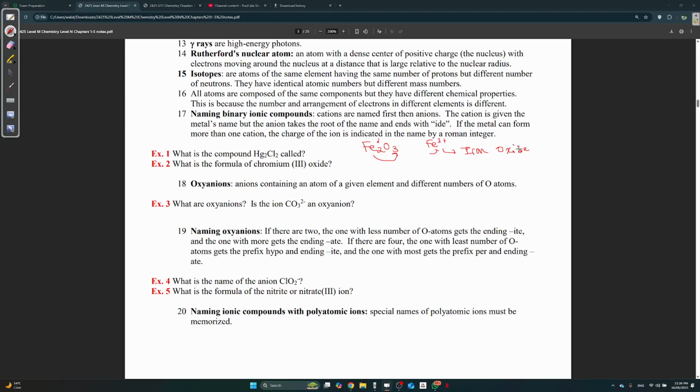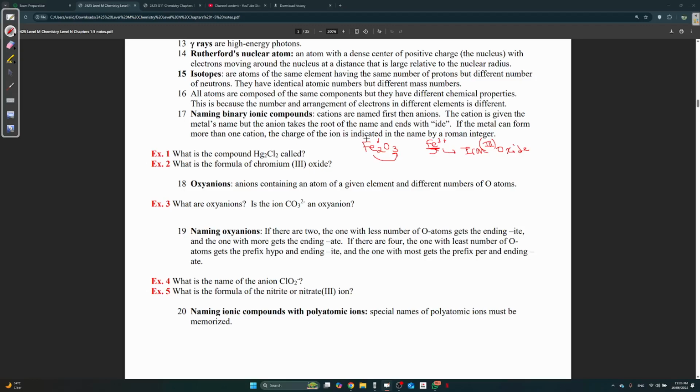But this is wrong. Why? Because you have a transition metal. When you're working with a transition metal, you have to actually say the oxidation state of that transition metal. So in this case, you would say iron(III) oxide. It has to be in a Roman numeral, but it follows the same rules. Very easy.